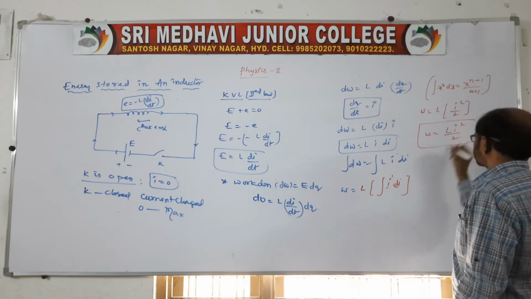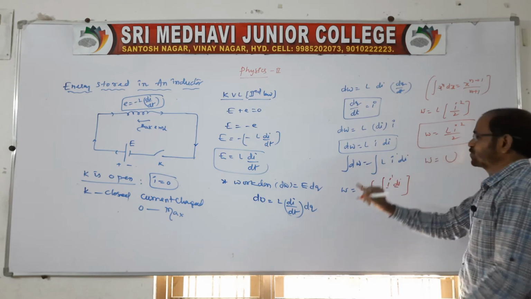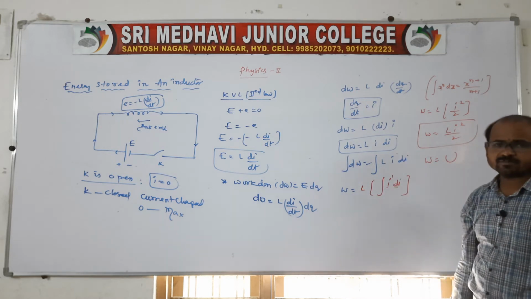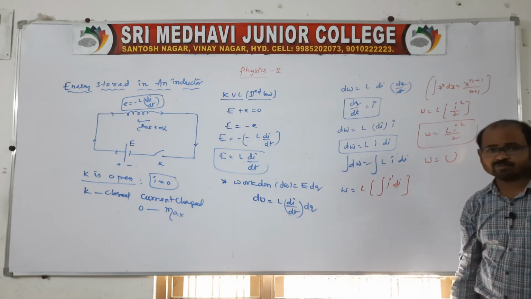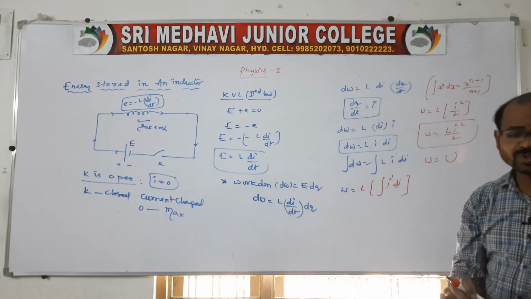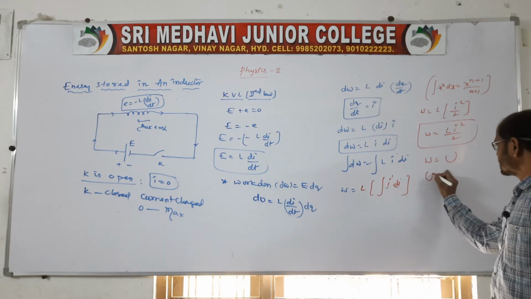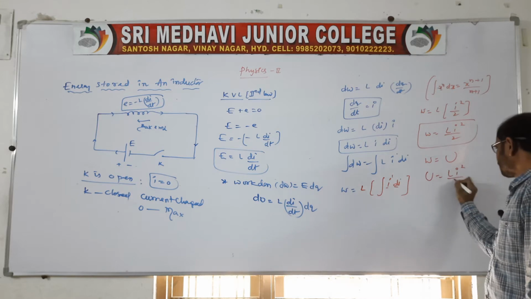The work done, which is in the form of energy stored in the inductor, is very important for 4 marks. Energy stored in the inductor will be U is equal to L I square by 2.